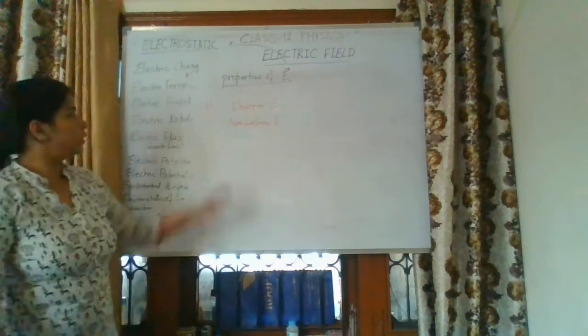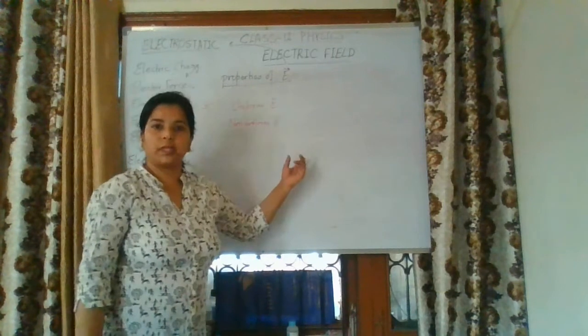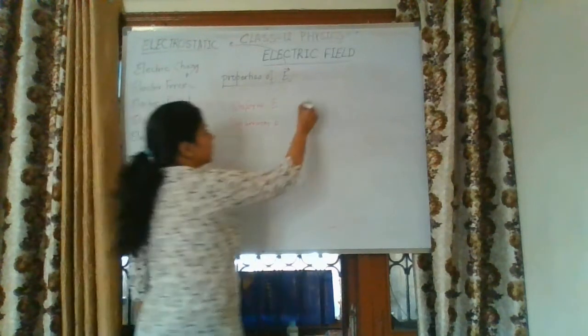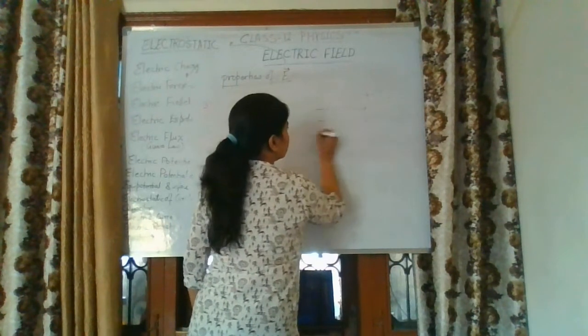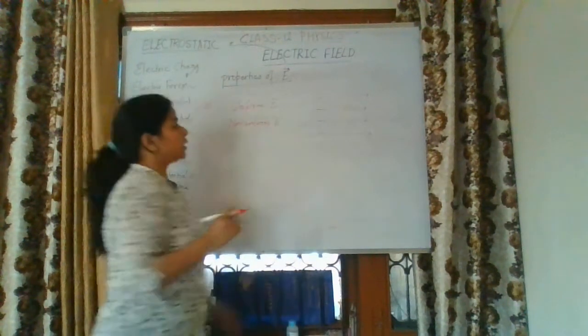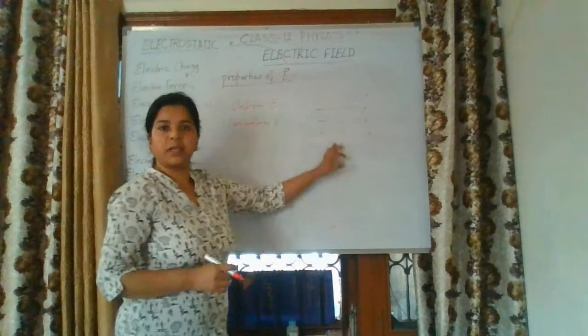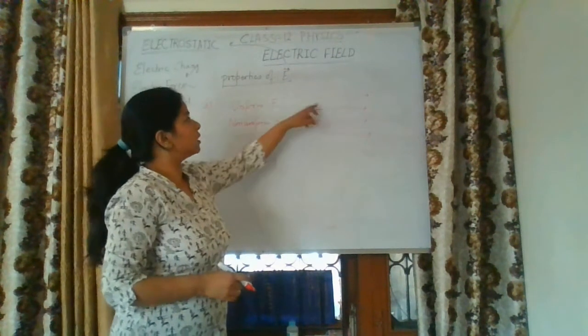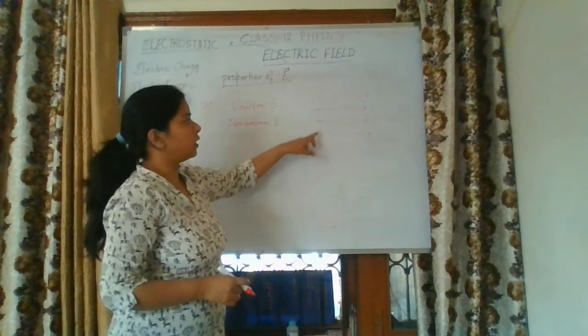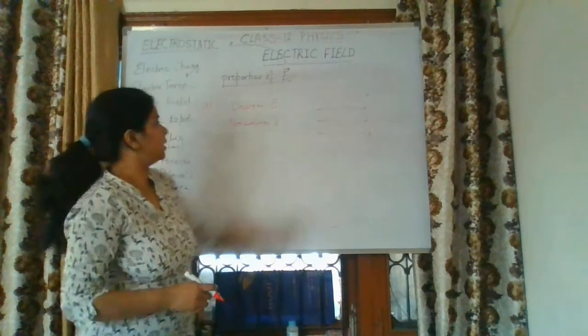Okay, uniform electric field and non-uniform electric field. So uniform electric field is represented by the parallel and equidistant lines. These are uniform electric field. That means electric field is constant throughout the space. So that is why it is uniform electric field. We can represent uniform electric field by the parallel and equidistant electric field lines.